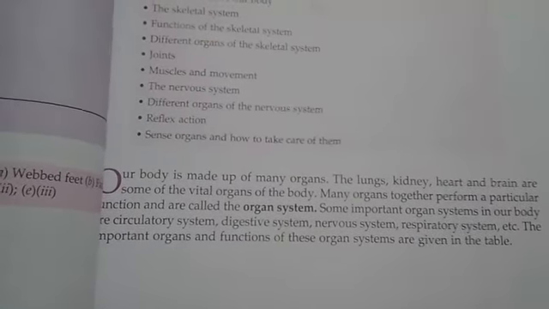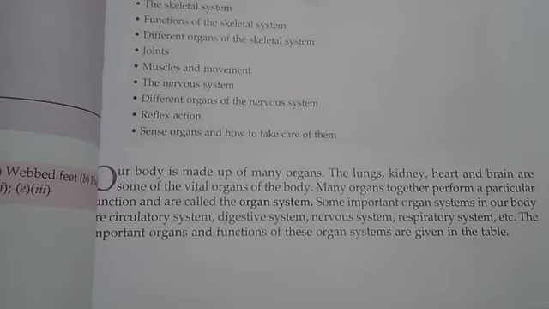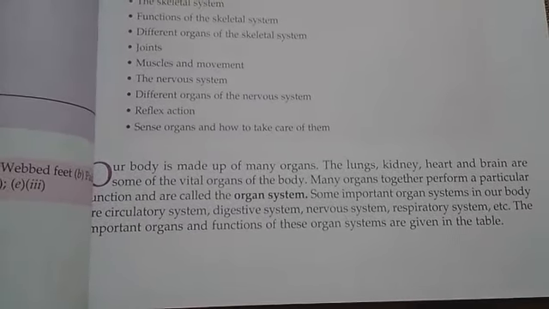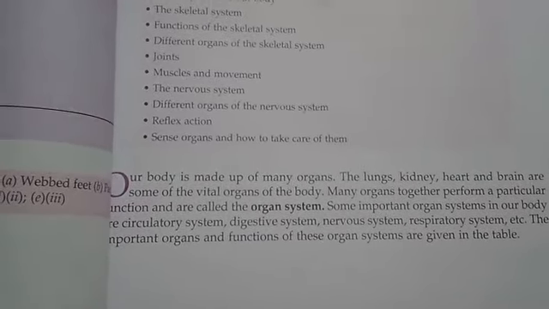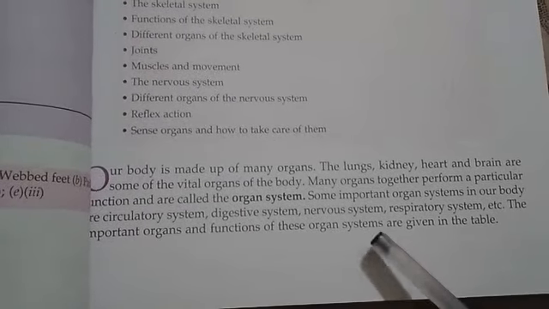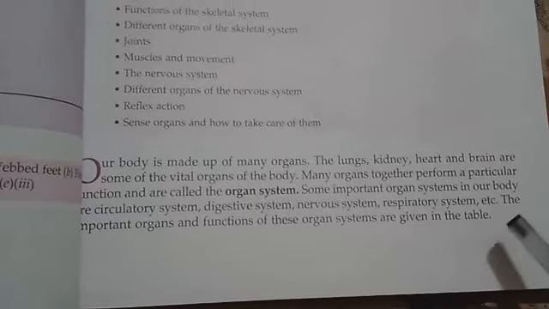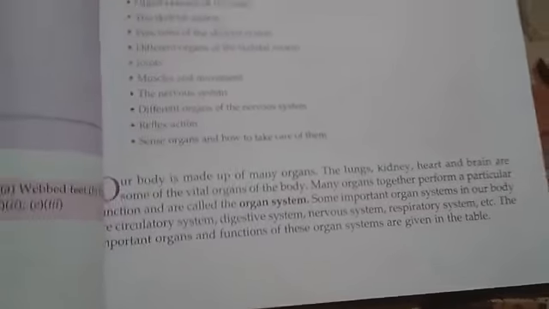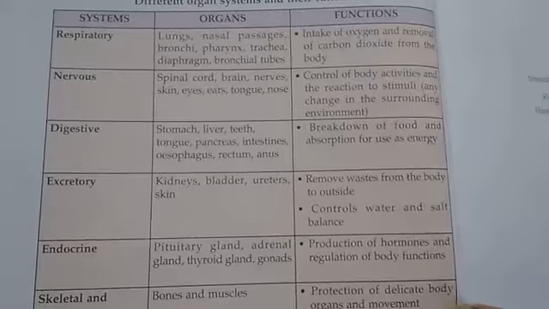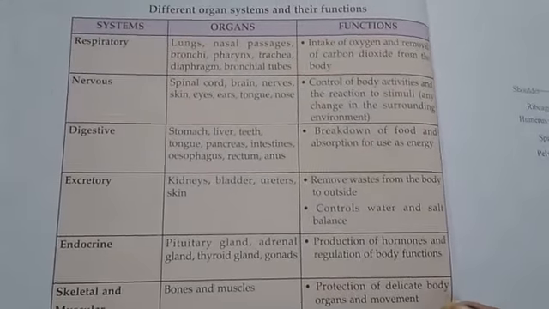So, it's like a teamwork. Our organ system acts like a teamwork. Some important organ systems in our body are circulatory system, digestive system, nervous system, respiratory system, etc. The important organs and functions of these organ systems are given in the table. So, have a look at the table. Different organ systems and their functions. So, firstly, here are systems, organs and functions.